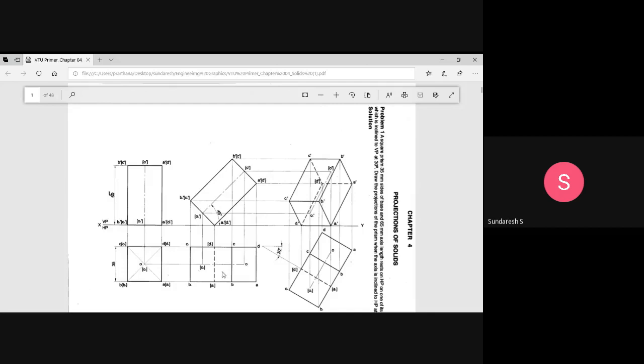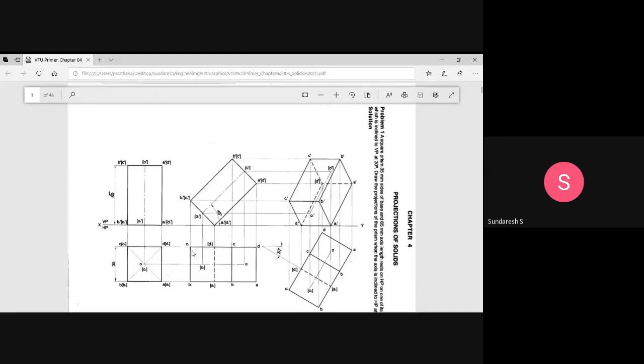I will go through them one by one. Here, A, B, C, D is the top face, which is visible already, not an issue. We join A, B, C, D with a thick continuous line. Next comes CC1, the edge forming over here, which is also visible.